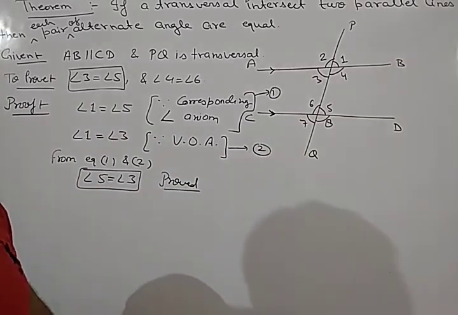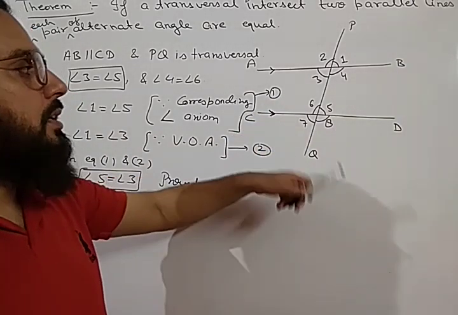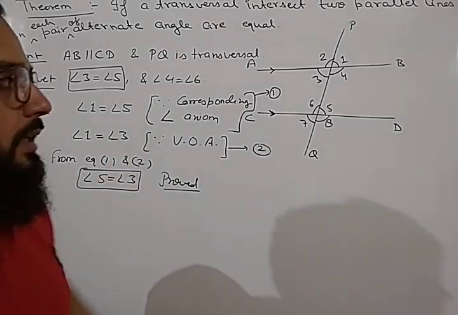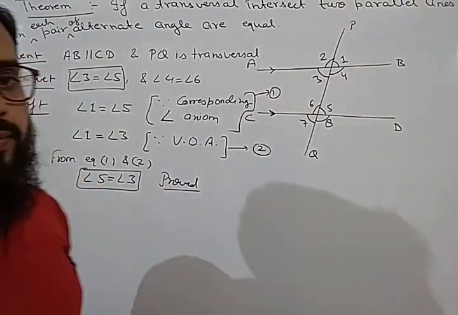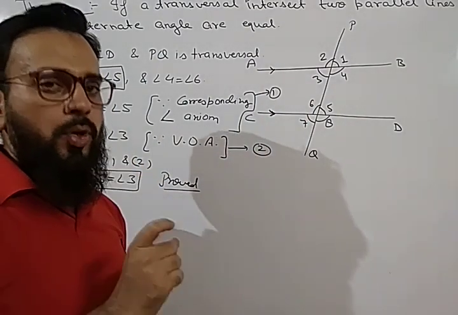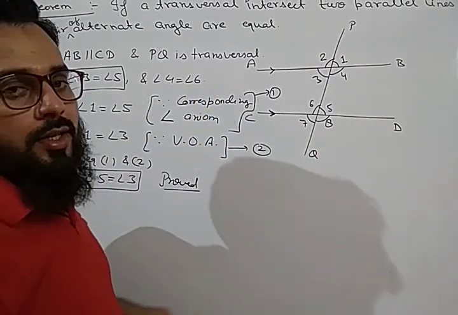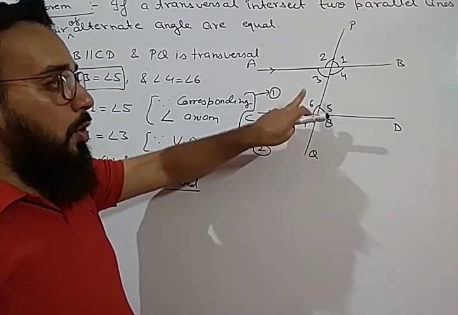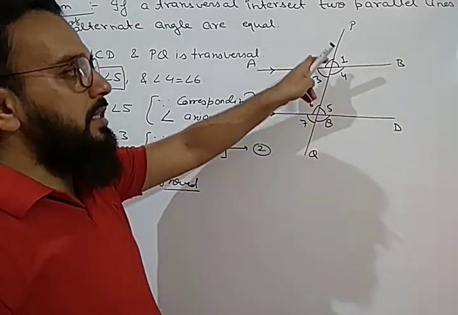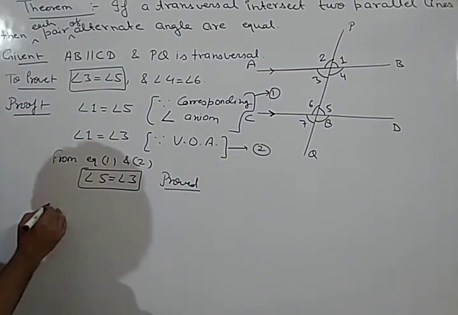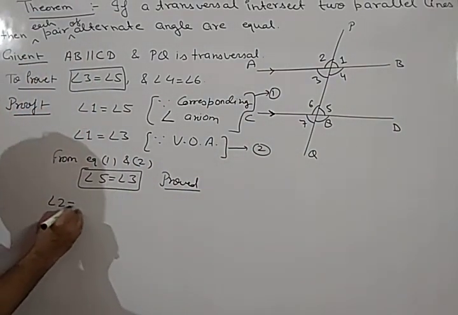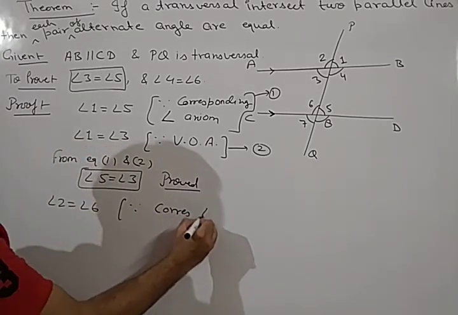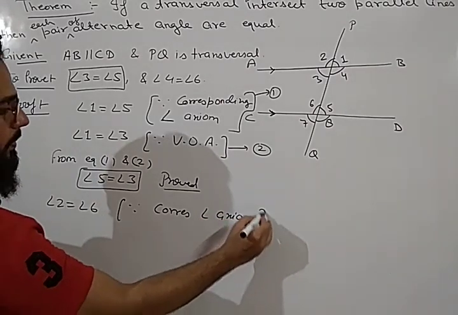Now similarly, if we start from the other side, we have to prove 4 and 6. So what is the second pair of corresponding angles? We will take those corresponding angles which we have to prove in the question. In the question we have to prove 4 is equal to 6. So 6 is an angle, and its corresponding angle is 2. So we can write now angle 2 is equal to angle 6, and again we will write here corresponding angle axiom.